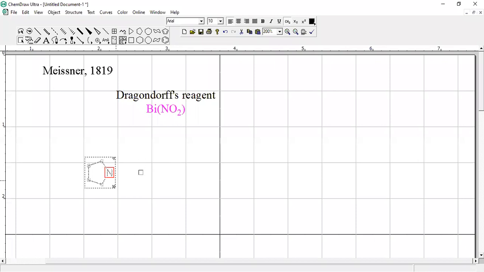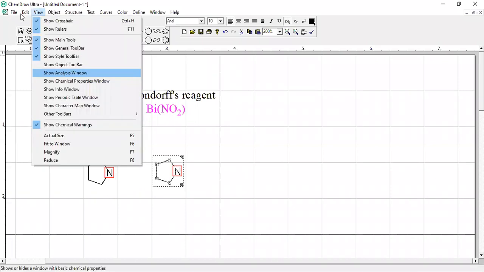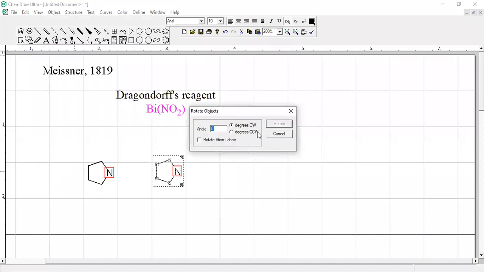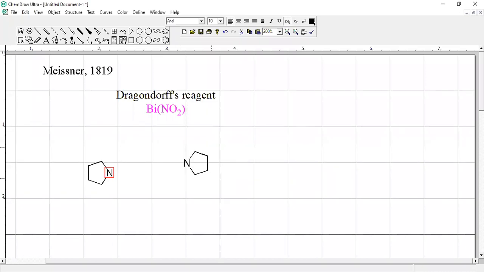And similarly, I'm just going to show this while it is coordinating with bismuth.